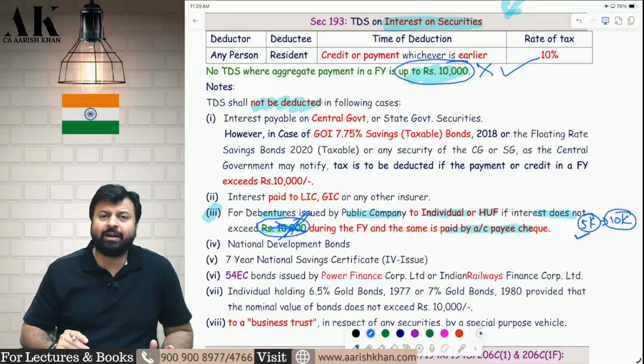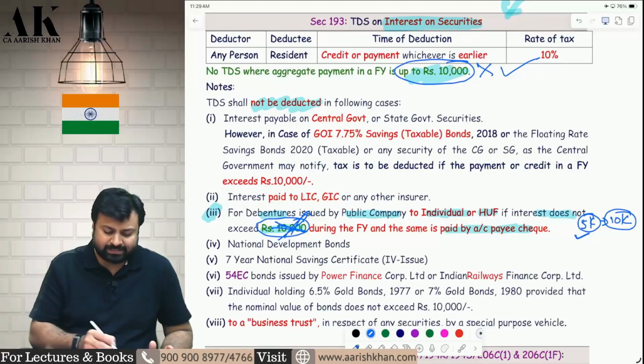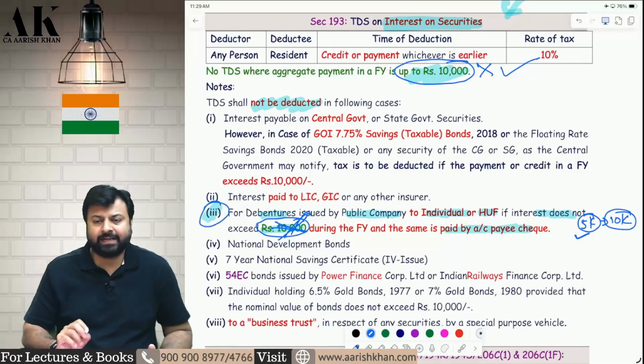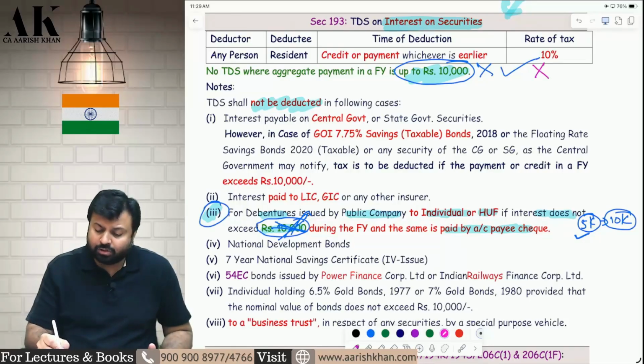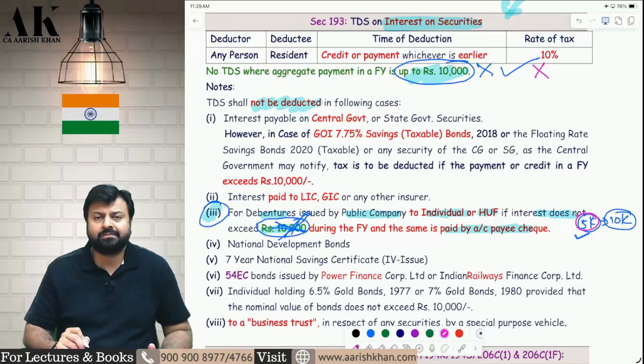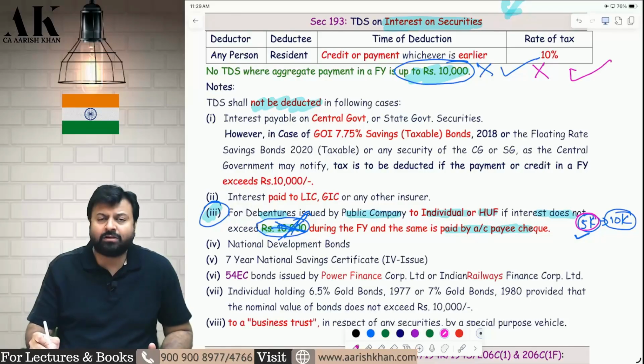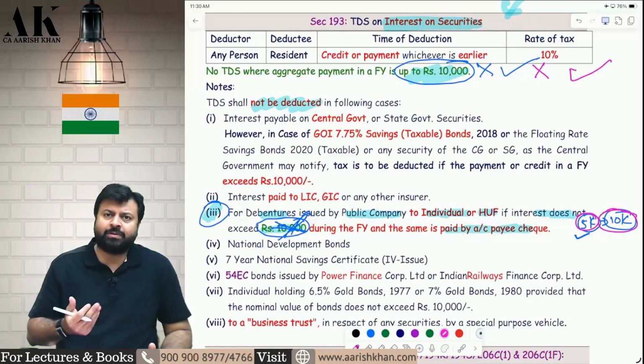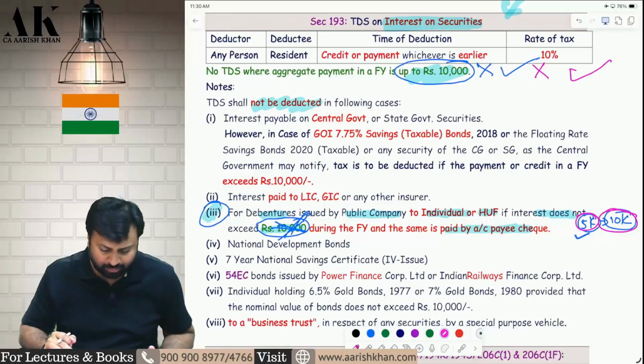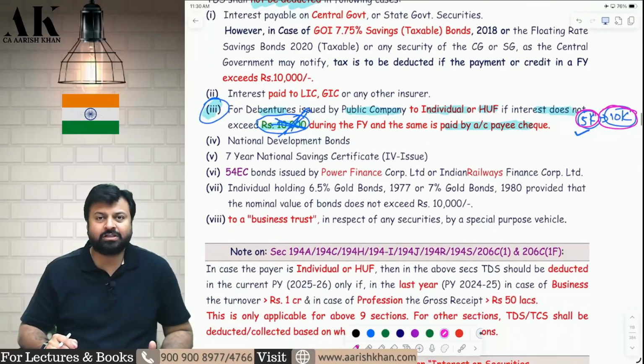So making an amendment from 5,000 to 10,000 over here is of no use. This they have made a blunder. Again I am saying, if there is no threshold over here, then in some circumstances you can increase the threshold to 5,000. But if there is already a 10,000 rupees threshold, what is the use of this 10,000 below? It's a waste of time. So this is what this small amendment is all about.